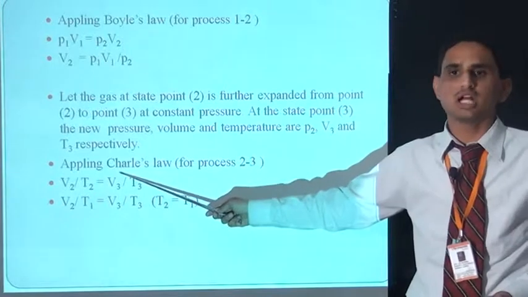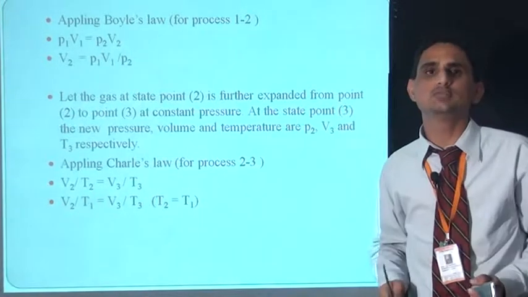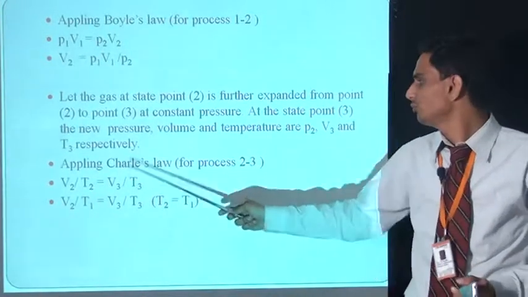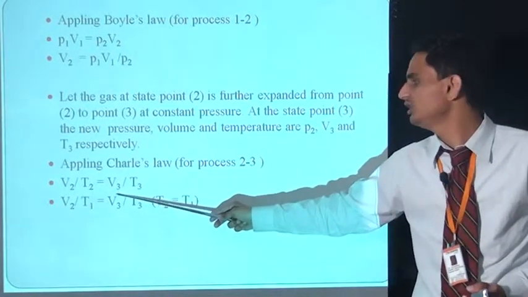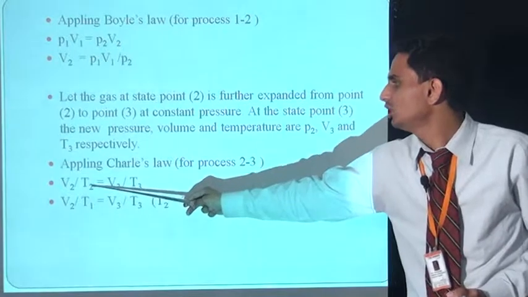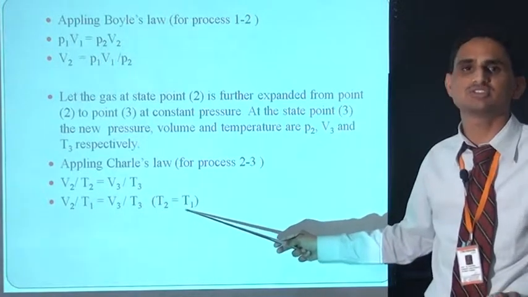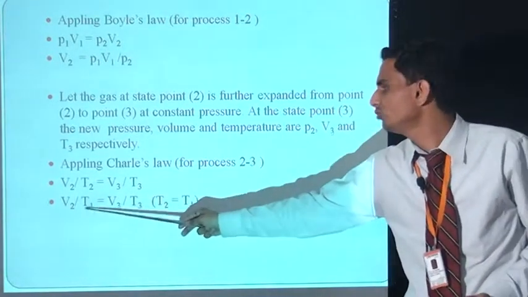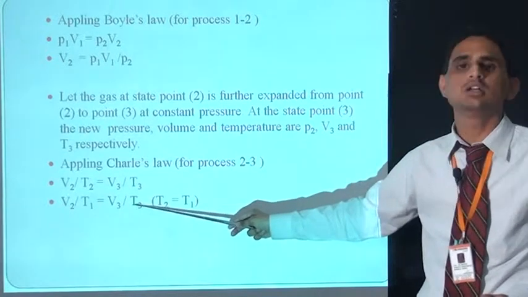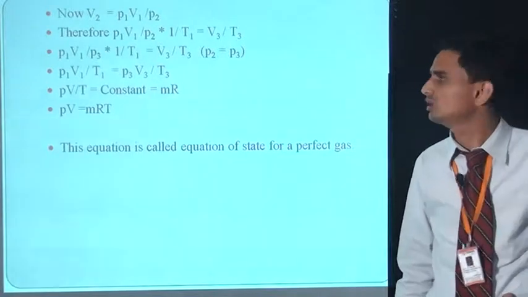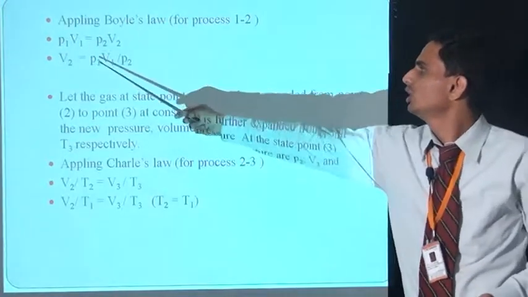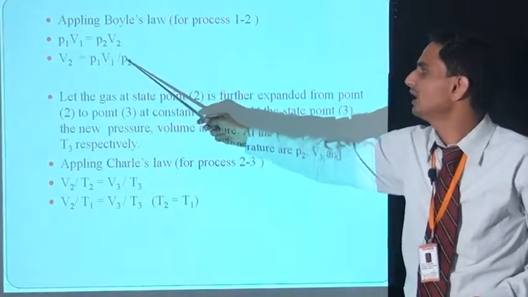So according to Charles' law, the equation is V by T is equal to C. So for process 2-3, V2 by T2 is equal to V3 by T3. Since temperature is constant, T2 is equal to T1, so V2 by T1 is equal to V3 by T3. Now we have the equation V2 is equal to P1 V1 by P2.